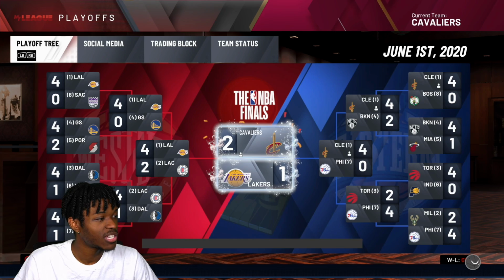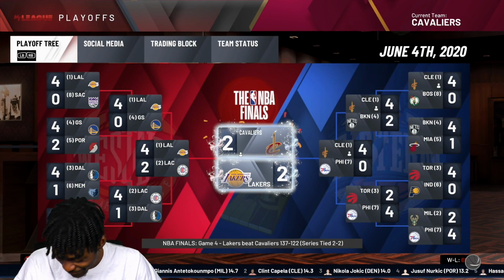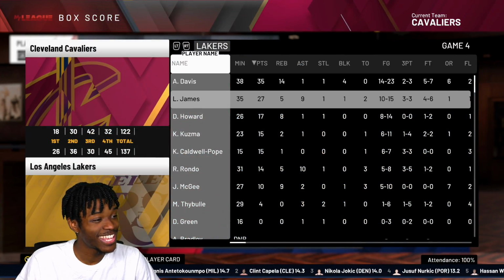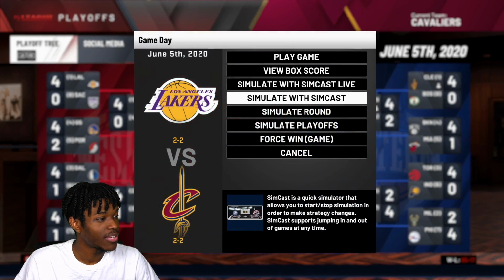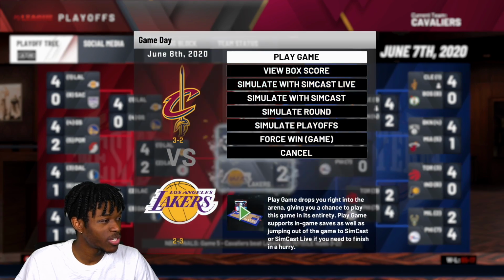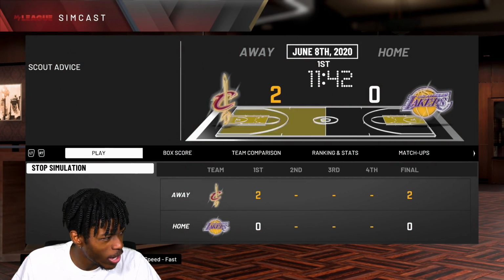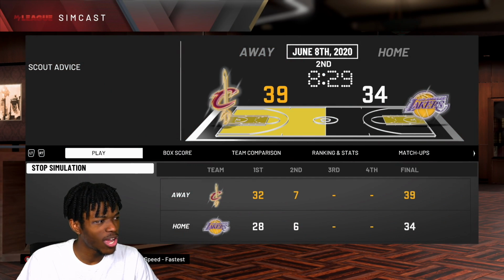Nope, there it is. 2-2. Like I said, LeBron just does that thing, man. He goes into overdrive mode. Simulate next game. 3-2 us. We're going to simcast this one. And hopefully this is the one that puts it away, and we don't have to go to game 7 to face LeBron James.